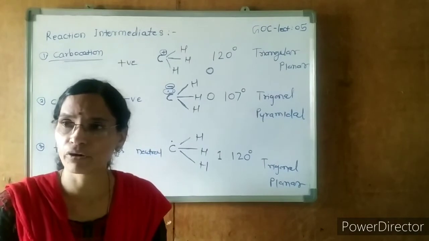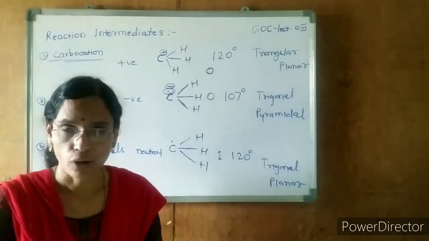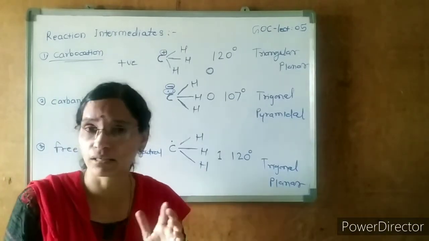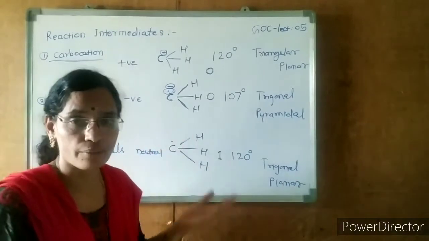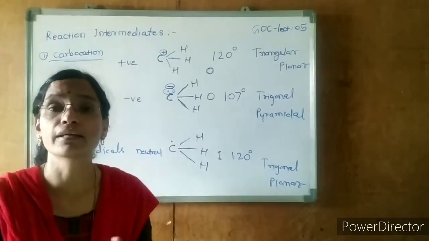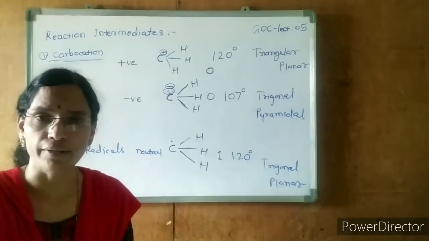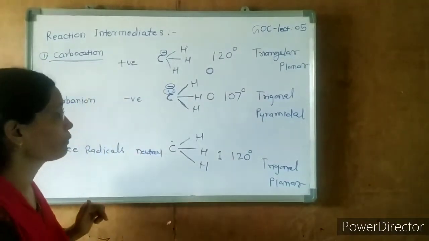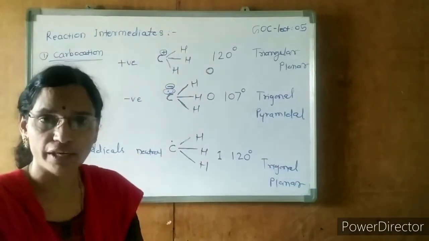If there are unpaired electrons, then it is called paramagnetic behavior or paramagnetic nature. If unpaired electrons are 0, or all electrons are paired, then we call it diamagnetic nature or diamagnetic behavior. So what are the magnetic properties of all these 3 reaction intermediates?